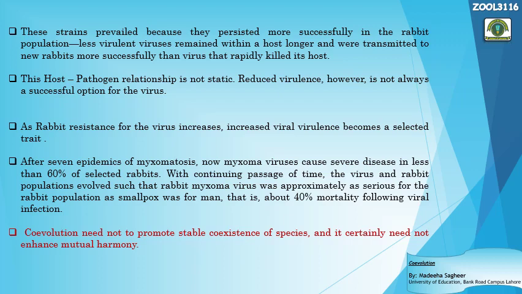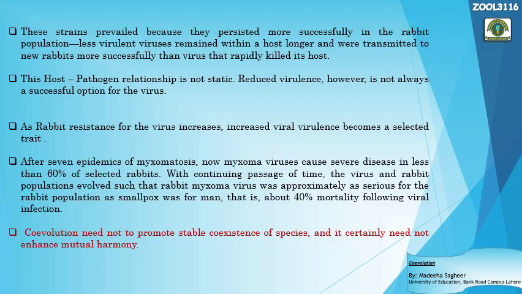So they could remain present within the host for a longer time, and they got ample opportunity to get replicated there, and were transmitted to new rabbits more successfully than viruses that rapidly kill their host. The extremely virulent viruses did not get the chance to travel to the next host, because they rapidly killed their host. In this way their population got minimized, right?